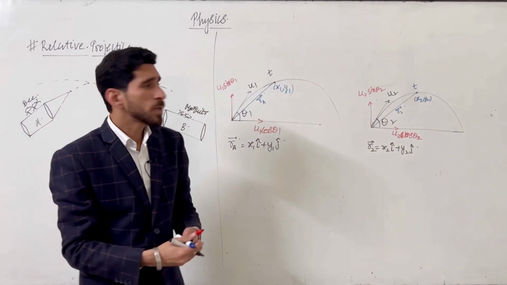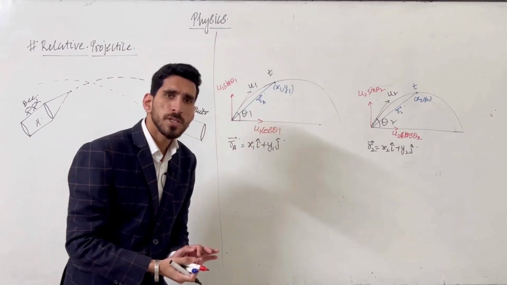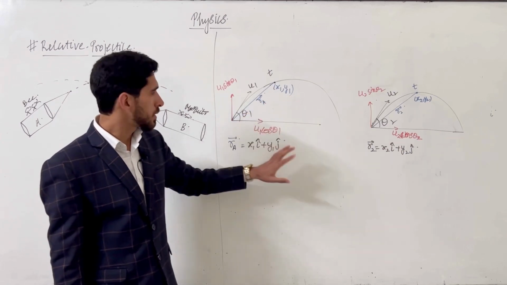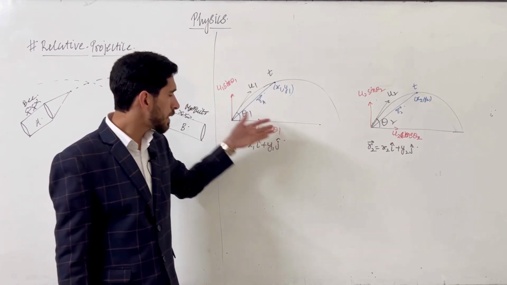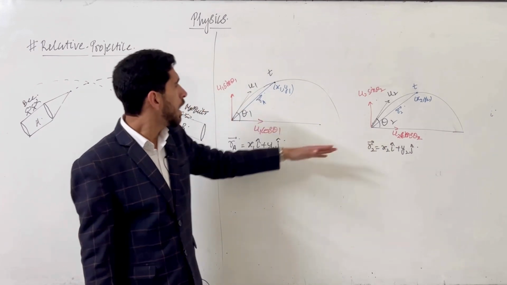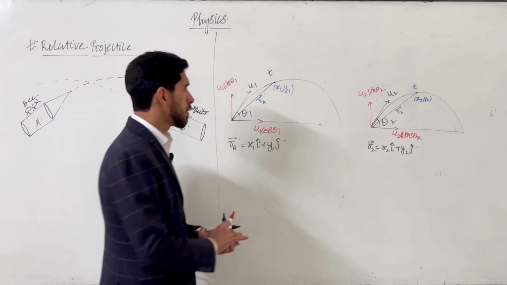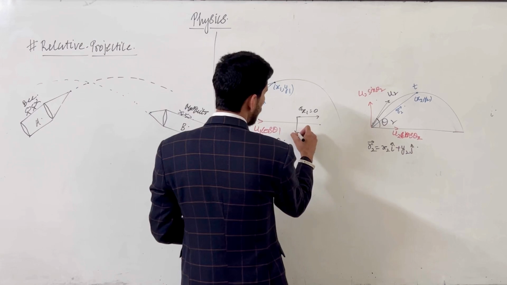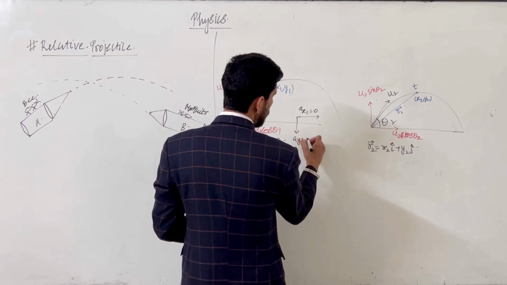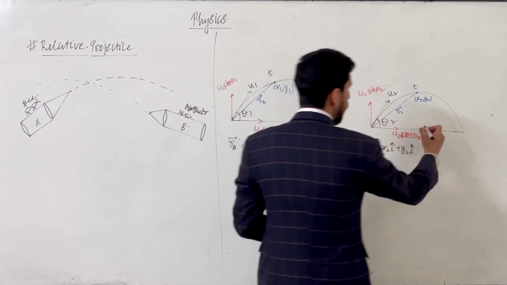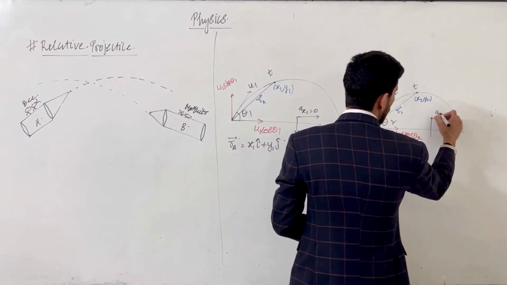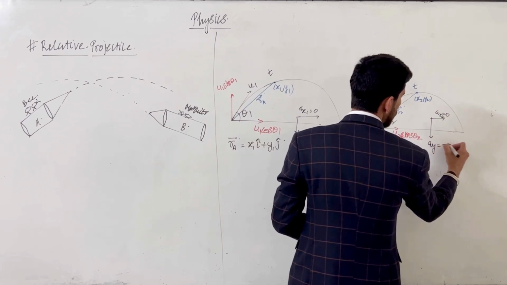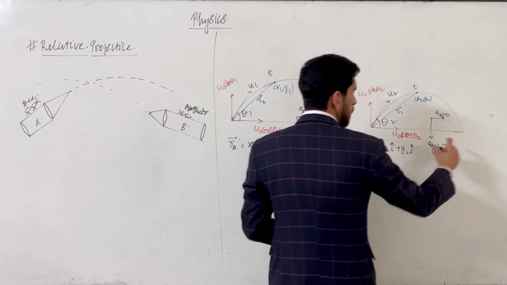Because we have already discussed projectile motion in great detail, we are quick to find the coordinates x1, y1. In the x direction we do not have any acceleration, and in the y direction we have the gravitational acceleration. So ax1 is 0, and ay1 is minus g. The same thing is happening here. In the x direction there is no force supporting or opposing the projectile, but in the y direction there is a gravitational force. So ay2 we can consider as minus g.